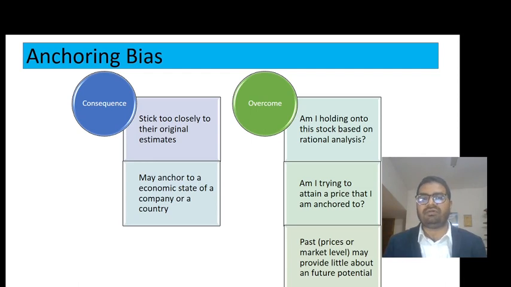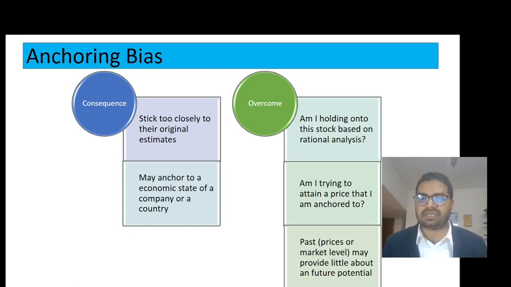So how can we overcome anchoring bias? The first thing, we might ask ourselves: am I holding on to this stock based on rational analysis? That means I need to ask myself, is my holding of a stock right in the current situation or in the future forecast? My previous assumption, my previous forecast, might not be right at this moment.